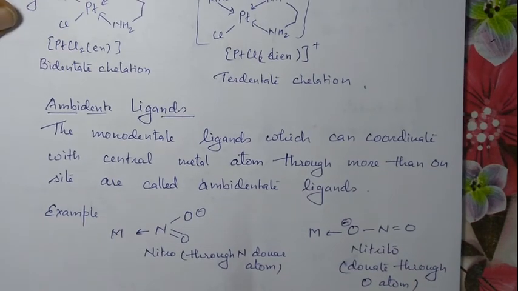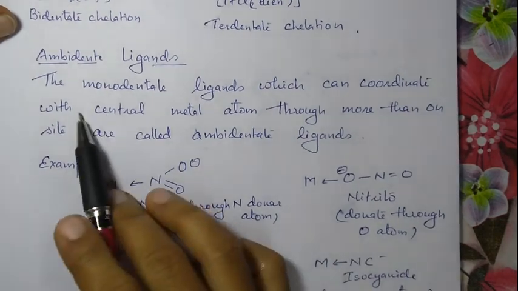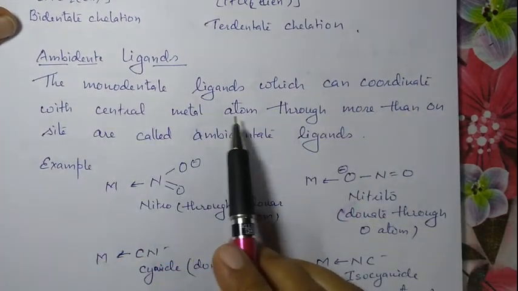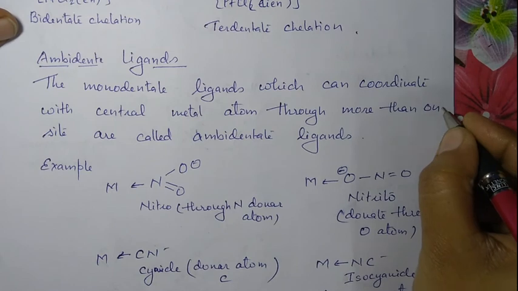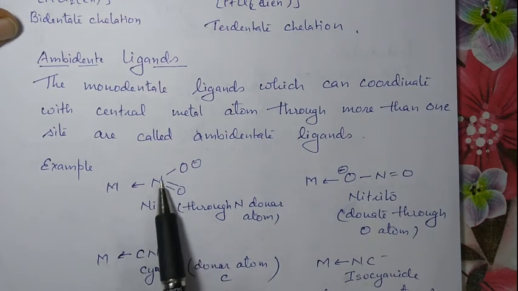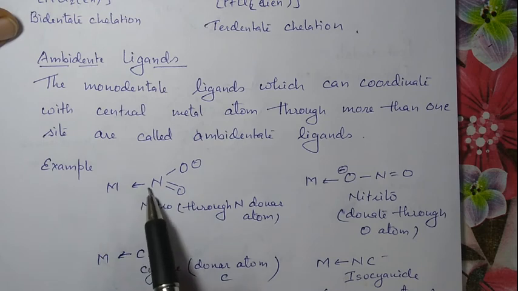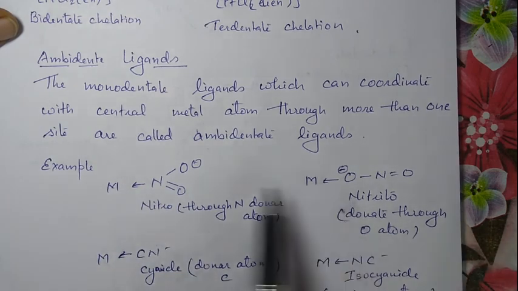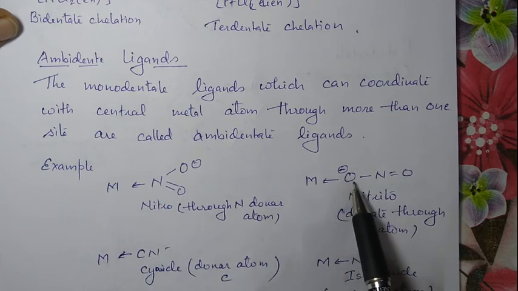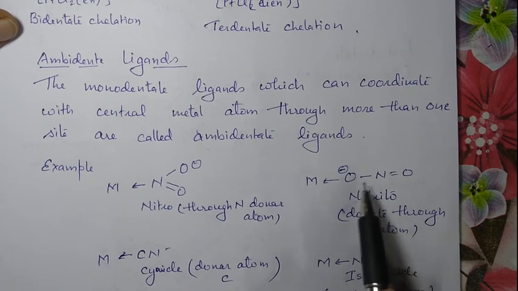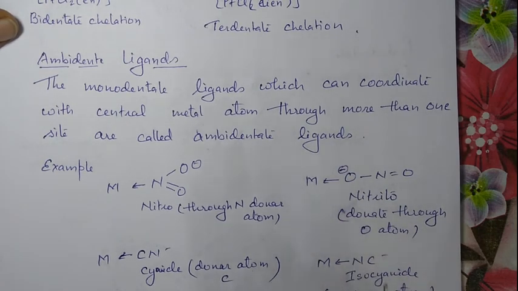Okay. Then come to ambidentate ligand, a monodentate ligand which can coordinate with the central metal atom through more than one site. Then they are called ambidentate ligands. For example, this is the ligand. It can donate through N as well as O. When the donor atom is N in this molecule, then it is called nitro, and when it donates through this O, it can also act as a donor atom, but at one time they can donate by only one atom, and then it is called nitrito.